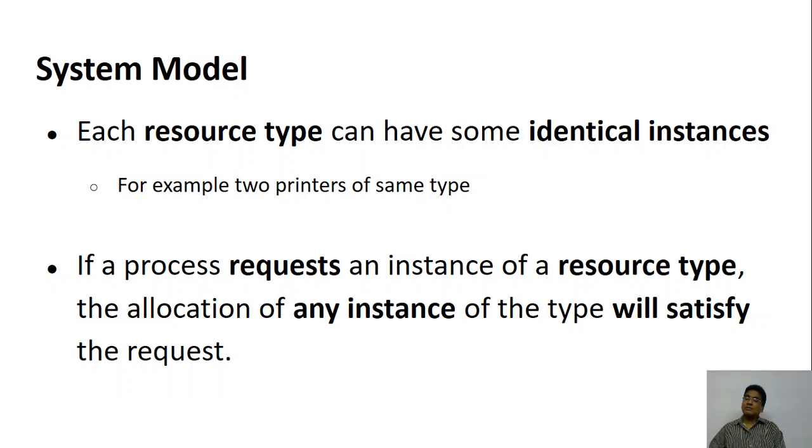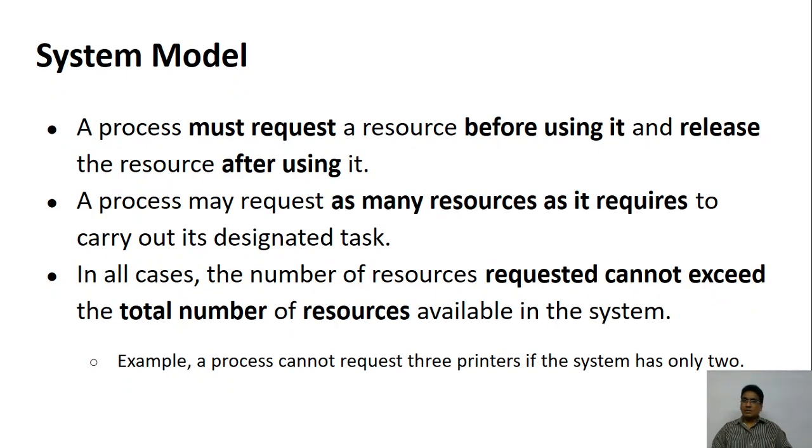When a request is made, one of the instances is given, so the operating system will not distinguish among them. Suppose there are four printers connected, all four identical, let's say all of them are laser printers. One of the printers is given, and it will not make a distinction between the first printer, second printer, or whatever. When the request comes, whichever is free is taken and given.